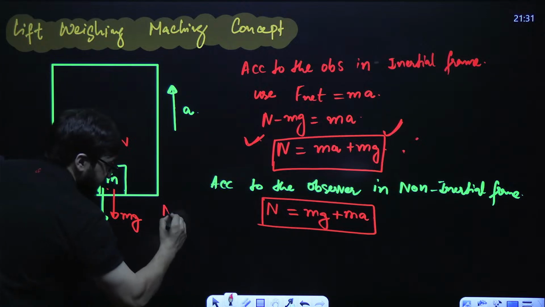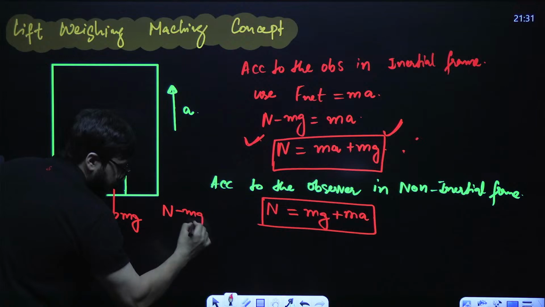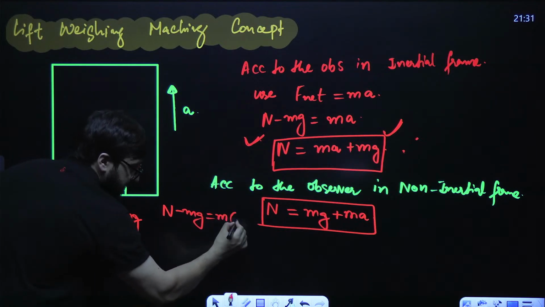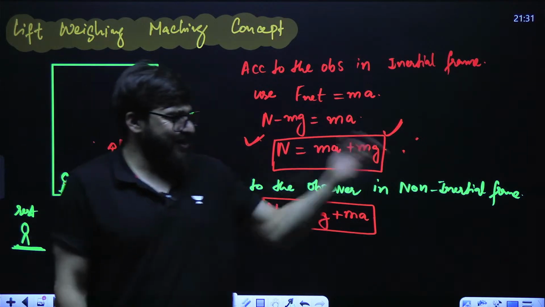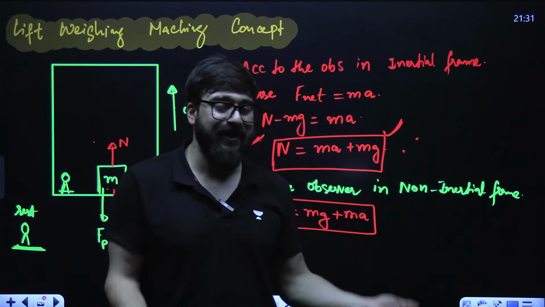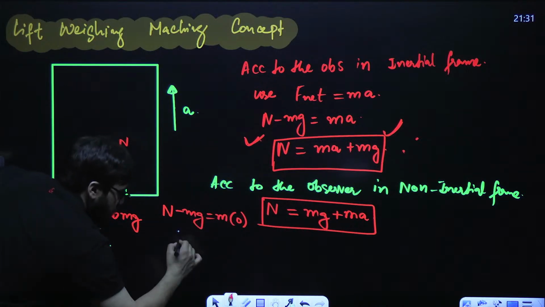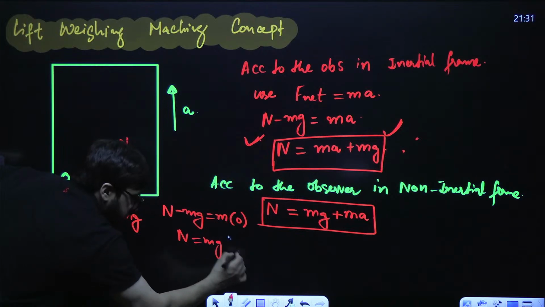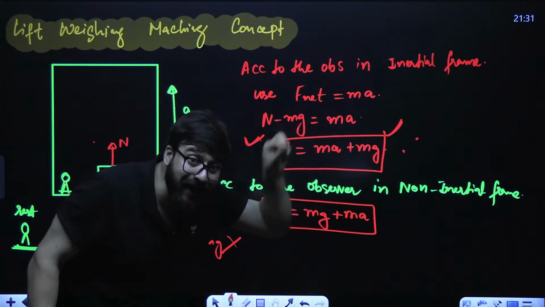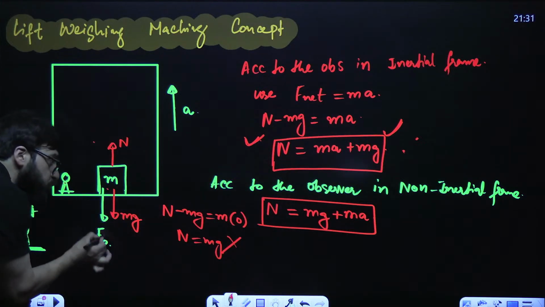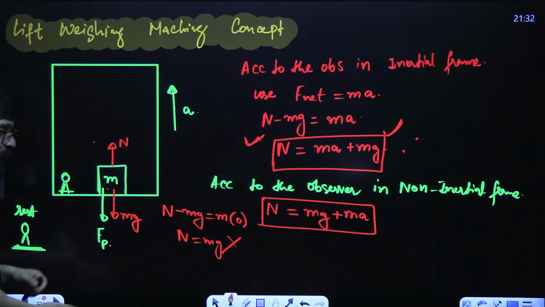If you use Newton's second law without pseudo force, N minus mg is equal to mass into acceleration. Acceleration in that case is 0, because this person says this block is at rest. If the block is at rest, it does not have any acceleration with respect to this person. So N will come out to be mg, which is wrong. The answer is N equals mg plus ma, which is only possible if you apply the pseudo force. Now upward force is equal to the downward force.